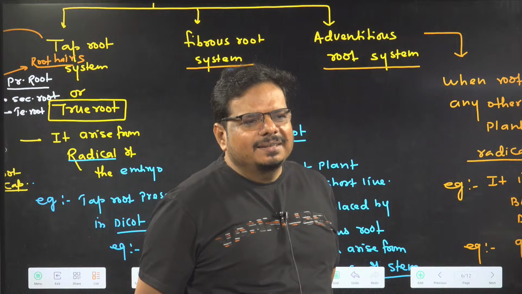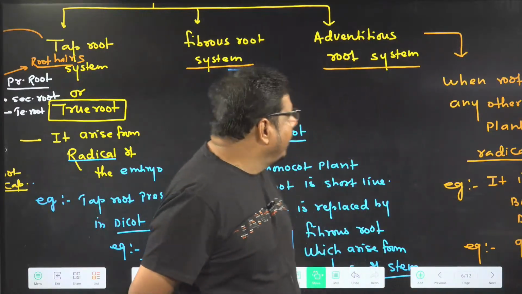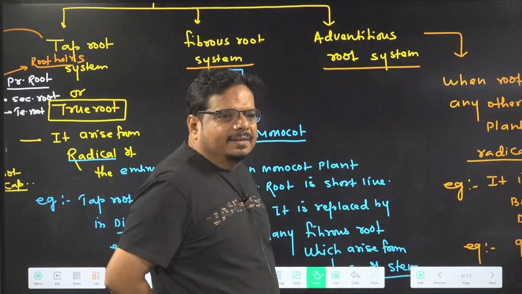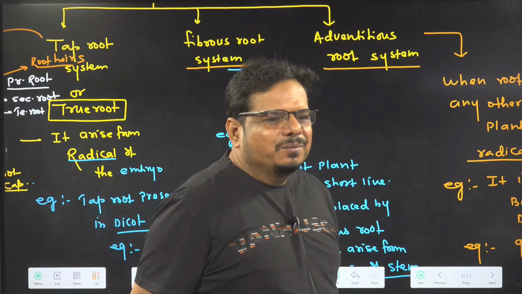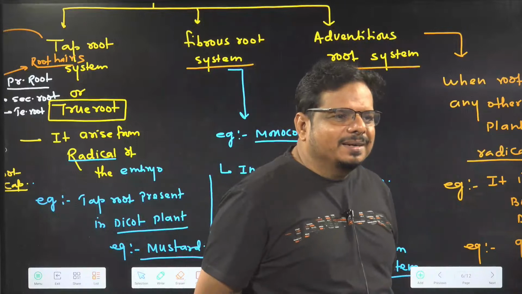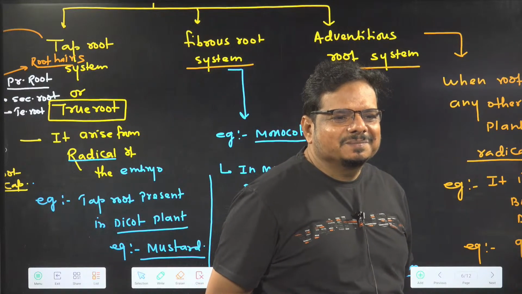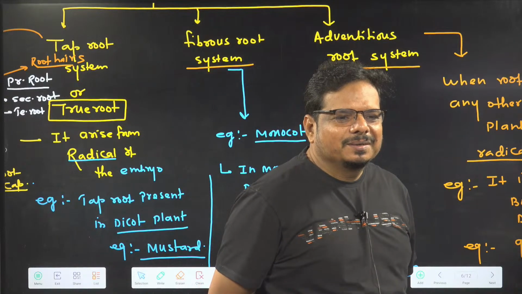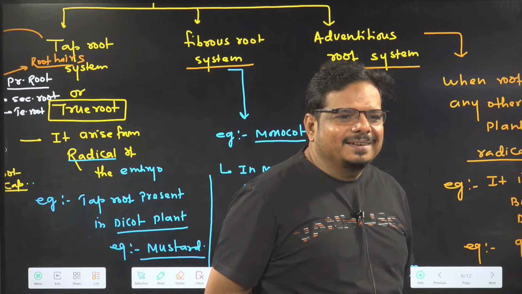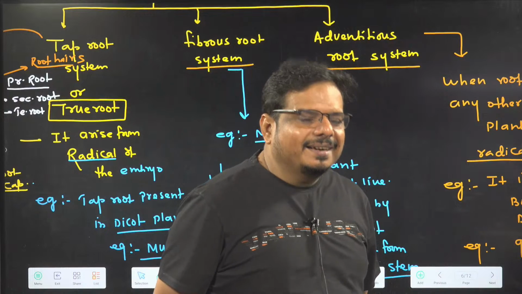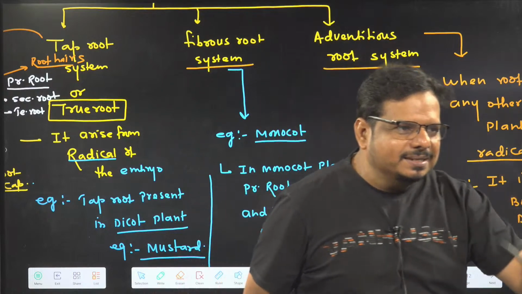Fibrous root arises from where? Radical or other than radical? Other than radical, arising from base of the stem.